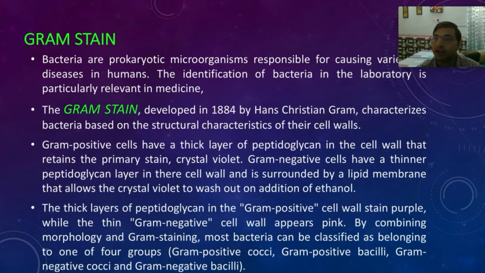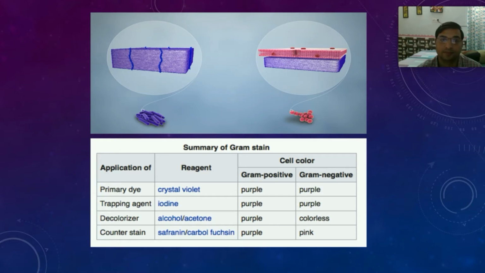So they were considered gram negative. Here you can see this thick layer of peptidoglycan is stained, whereas the thin layer is not stained as much as that of gram positive. So the color appearance after staining in these bacteria is red, whereas in gram positive bacteria it is blue.